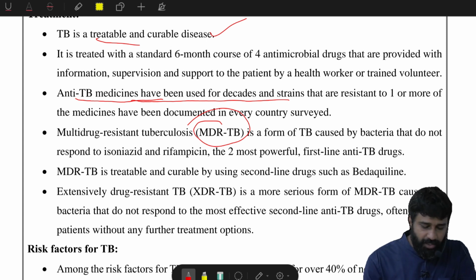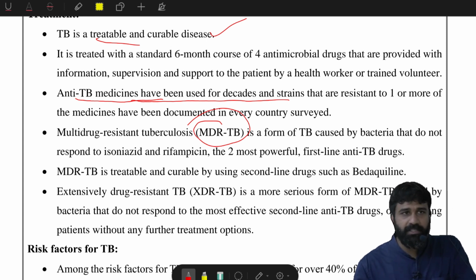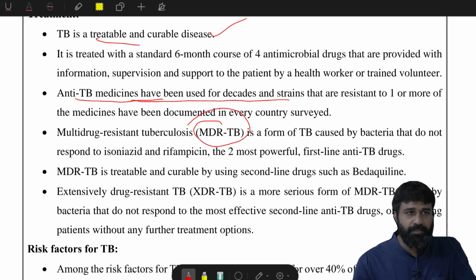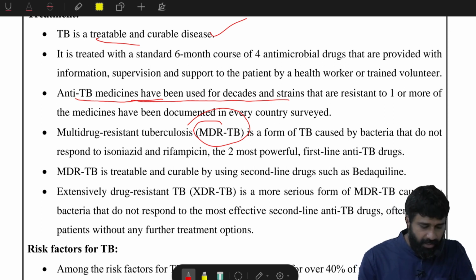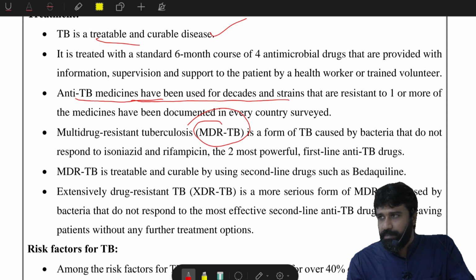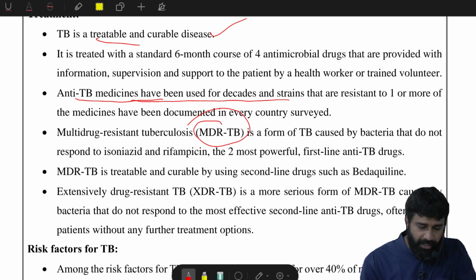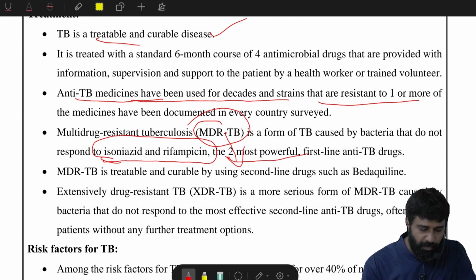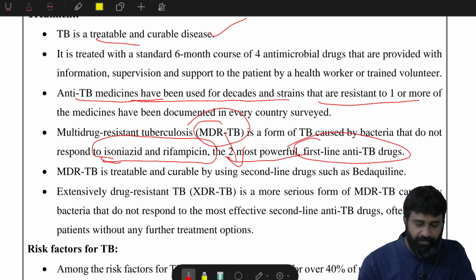There is huge resistance witnessed in this bacterium because of the medicines used over the last decade. The medicines for TB at the initial stage are now not effective because the bacteria have become very resistant. These are the two most powerful first-line anti-TB drugs.